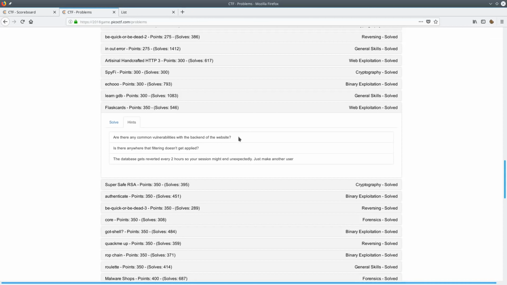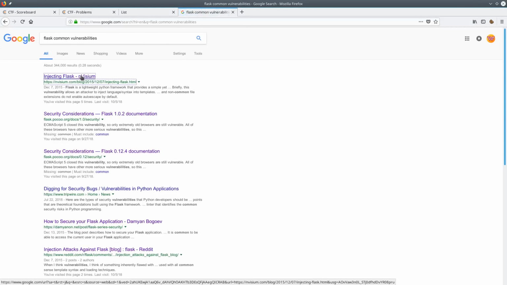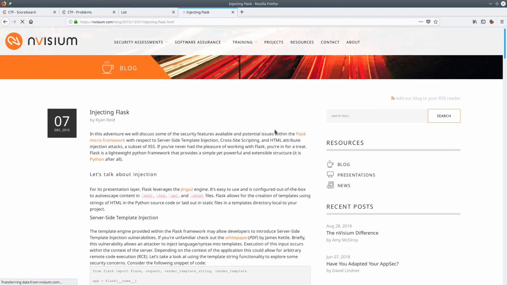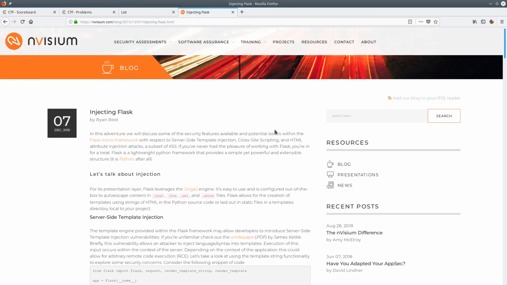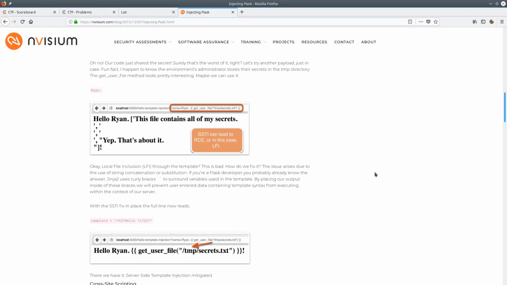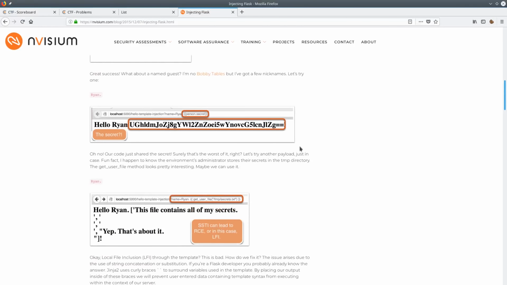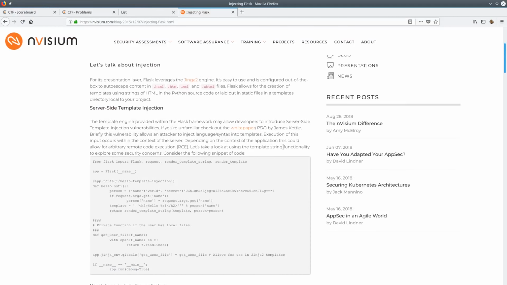Now looking back to this first hint here, I decided to do some searching. And this first result here really caught my eye. It talked about how there might be an injection, and it talked about how it might have to do with Flask, so this seems like something that's very useful. Now to be honest, this web page actually didn't do a whole lot to help me out. All it really did was just give me the idea of using these double curly braces to try to get Python Flask to render something on the server side.